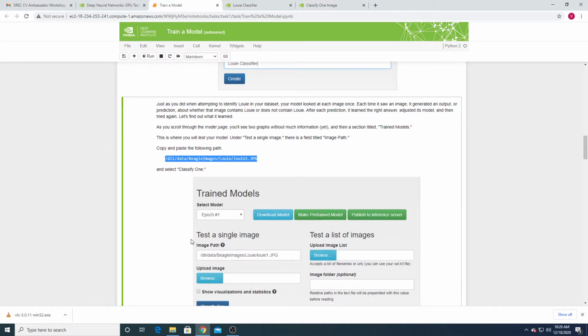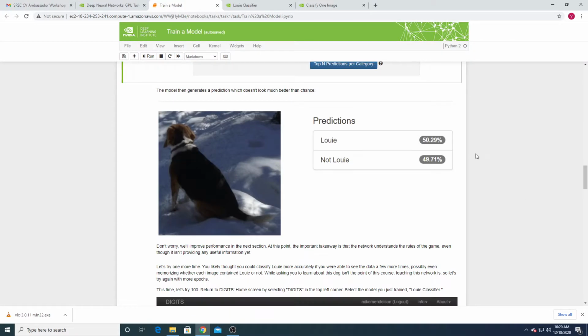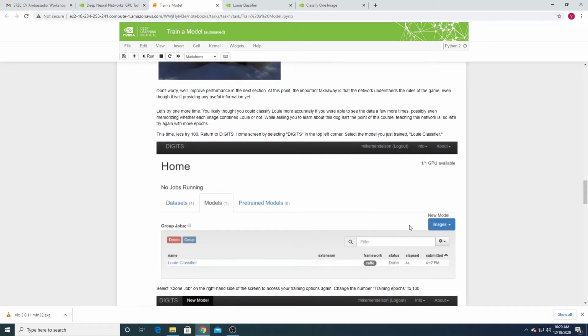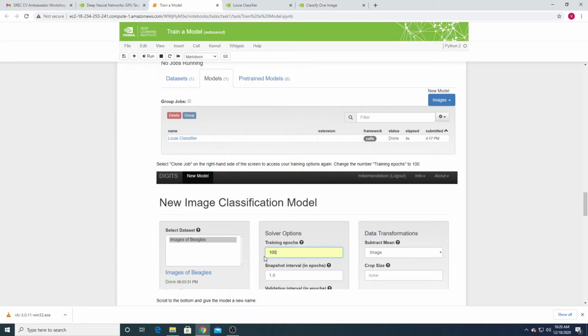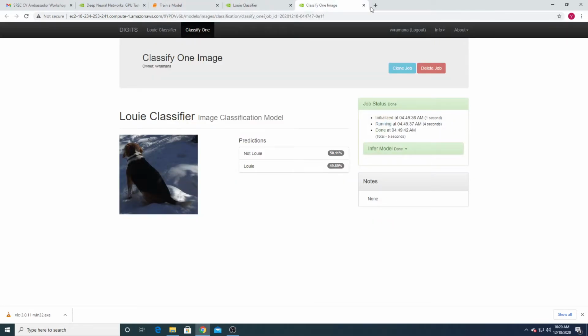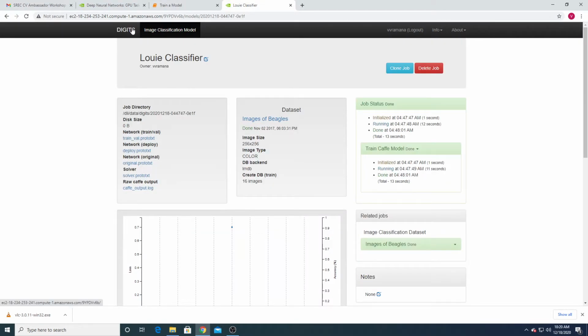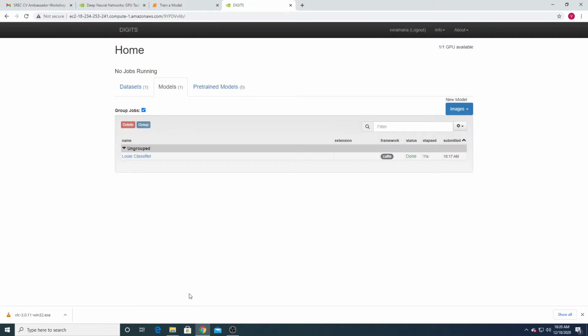What to do then? So here all the things are completed. Now it's better to increase your epochs. Increase your epochs. So set the number of epochs as 100. So what to do here is, it's classified or it's closed. Now go to digits again and Louis classifier. Click on Louis classifier.